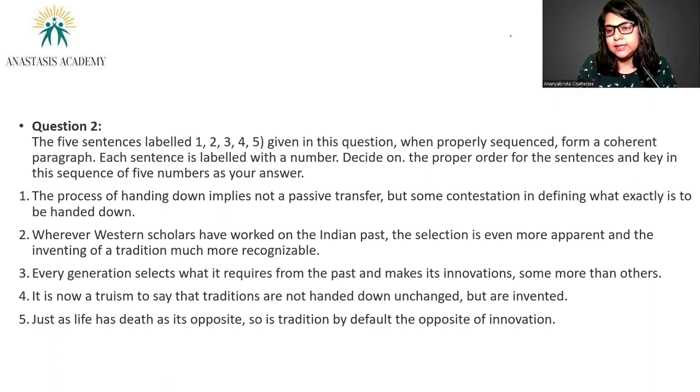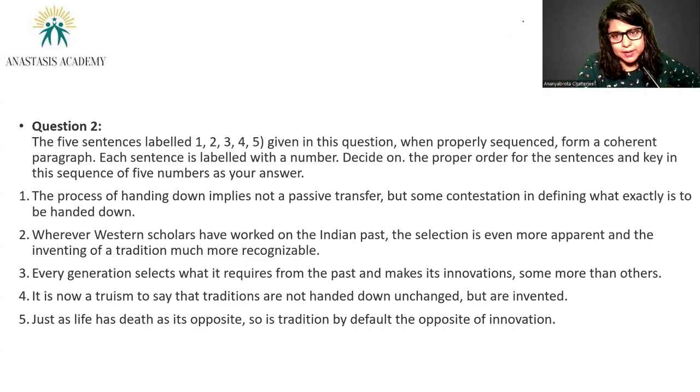Truism is something that is usually taken as a prevalent notion, accepted and agreed upon by the general populace, you can say, right? So that's the fourth sentence for you. The fifth sentence says, just as life has death as its opposite, so is tradition by default the opposite of innovation. So let us see where we can start the passage.